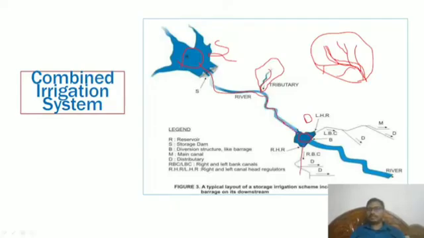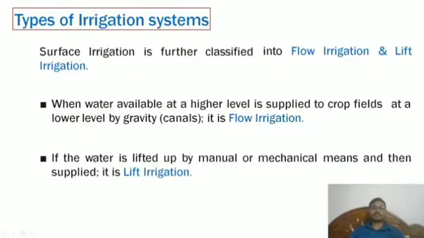And direct here also left, right, here also left, right, the kind of things there, wherever required, wherever sufficient things are required for the nearby people, the kind of agriculture, industrial, domestic, where we can make all these things. Now, types of irrigation system: surface irrigation is further classified into flow irrigation and lift irrigation.